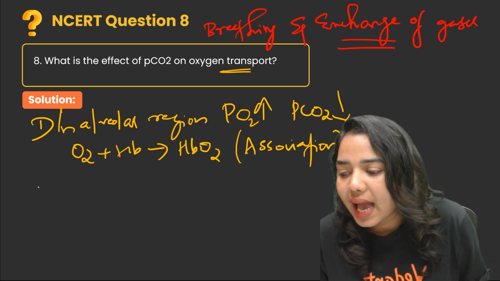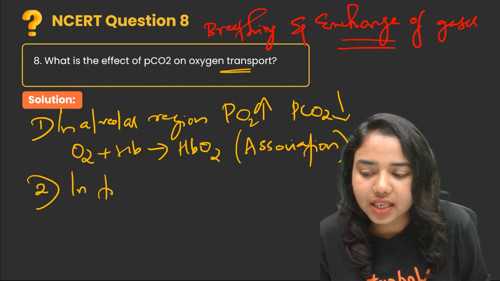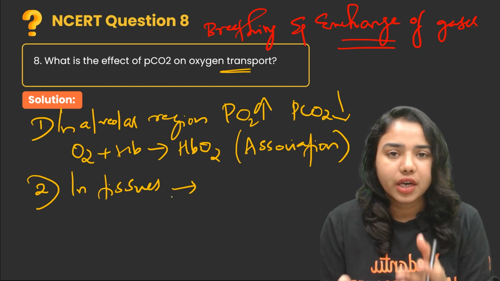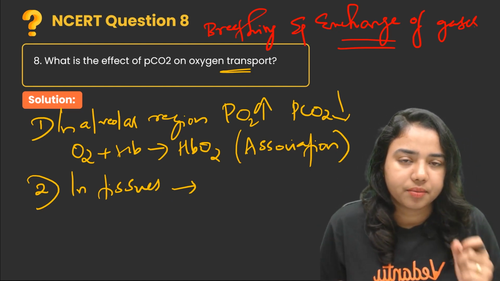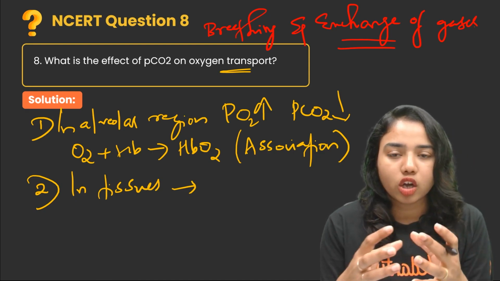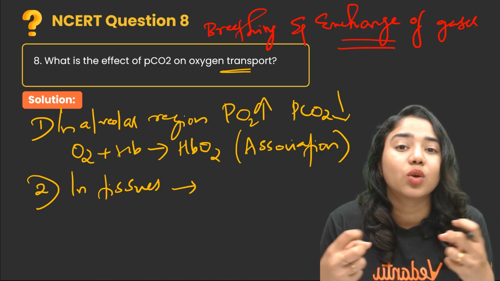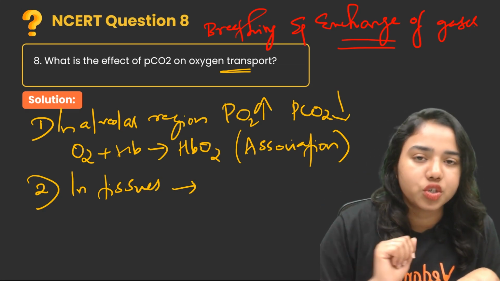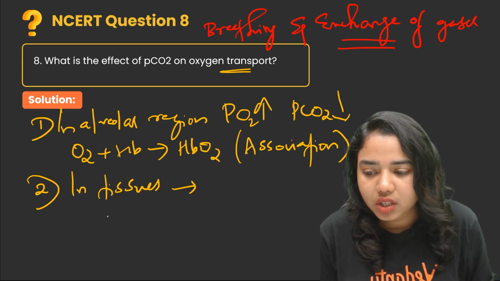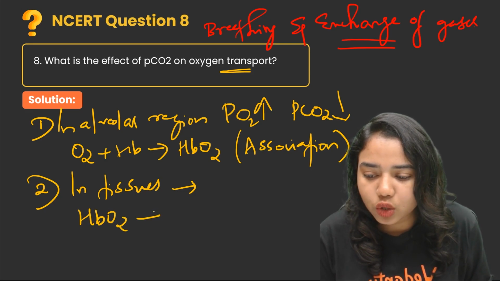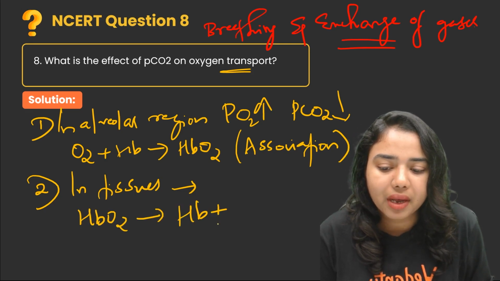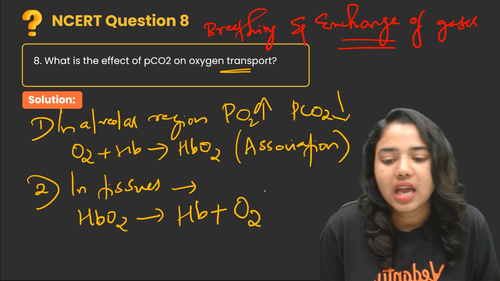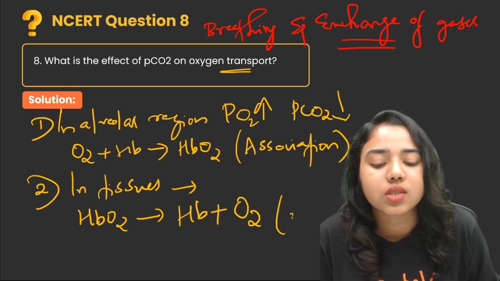And second case is in the tissues. In the tissues, the oxyhemoglobin will break, it will get dissociated. Then only the oxygen can be released into the tissues. So in the tissues, the oxyhemoglobin dissociates to form hemoglobin and oxygen molecules. These oxygen molecules are released to the tissues, and this process is called dissociation.